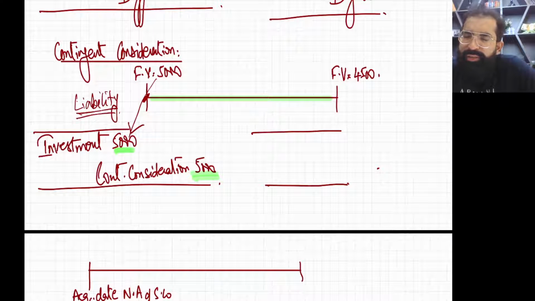Okay, right. So how to solve contingent consideration? Very simple. The objective is to teach you double entries, not the consolidation. Okay, so IFRS 3 says contingent consideration must always be recorded at fair value. So you can make the entry initially: investment debit and contingent consideration credit.